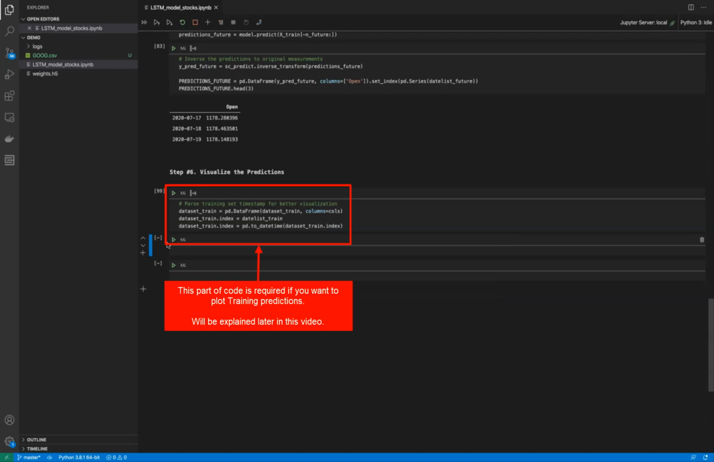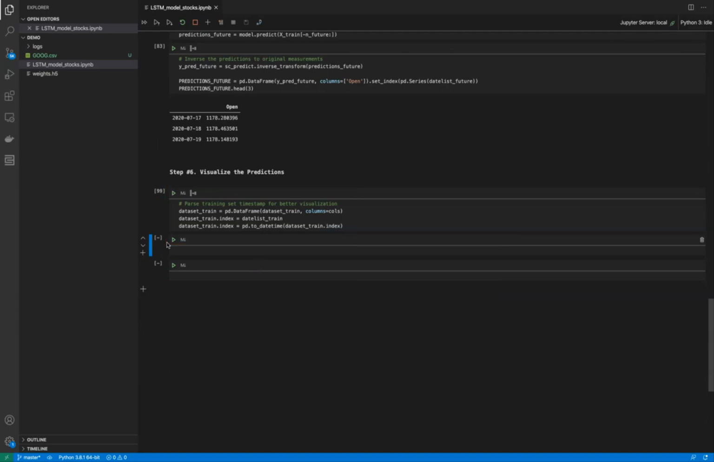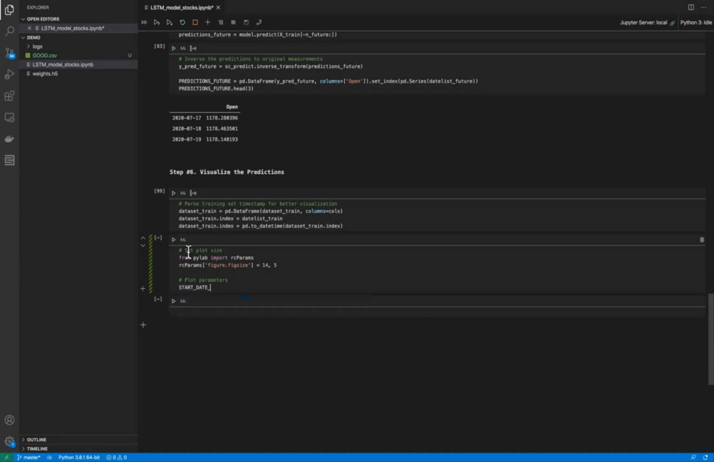Finally, we have step number 6, visualize the predictions. This is the last part of our tutorial. We will plot our prediction as well as historical data on the same timeline. Firstly, let's define the size of the plot we are going to generate. Secondly, let's define a date that we will start our graph. It's like the starting position of plotting.